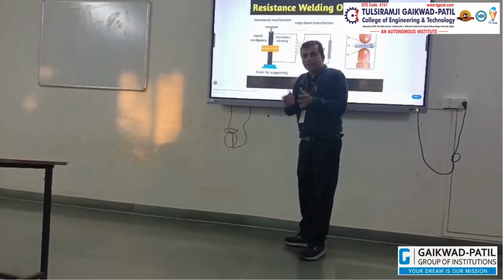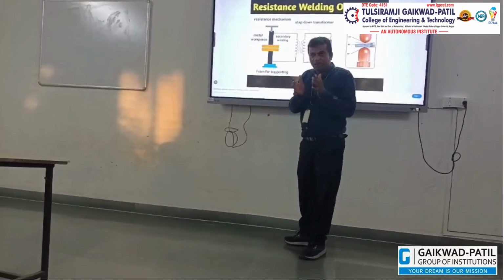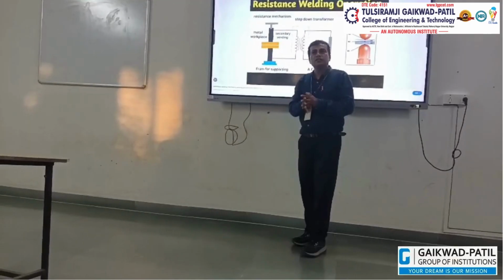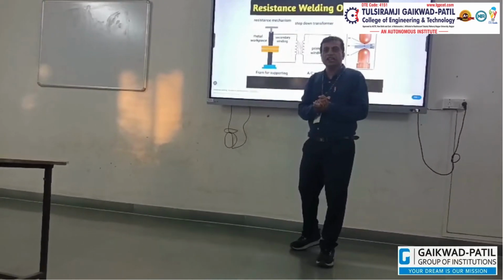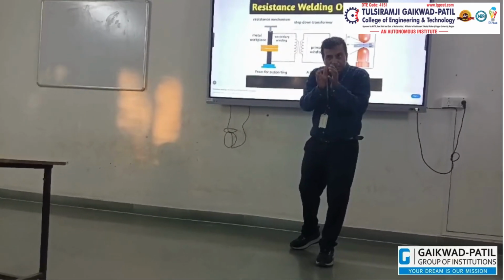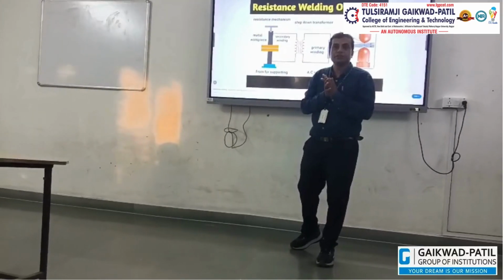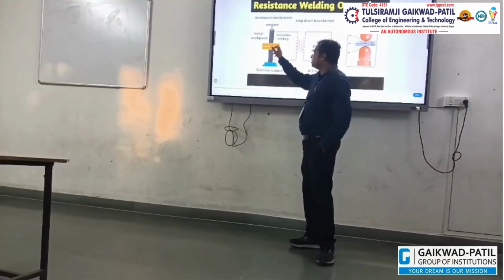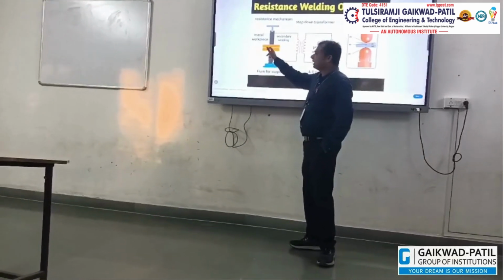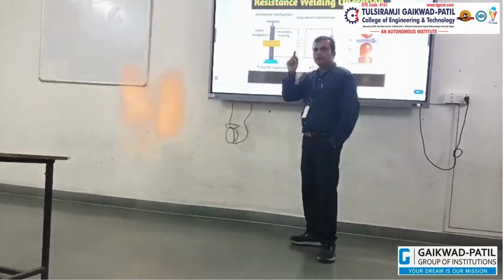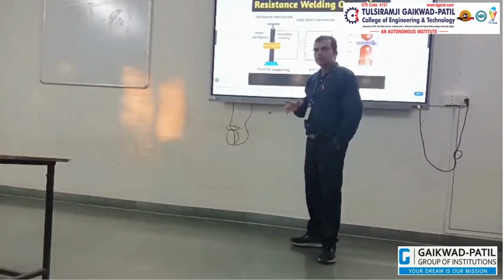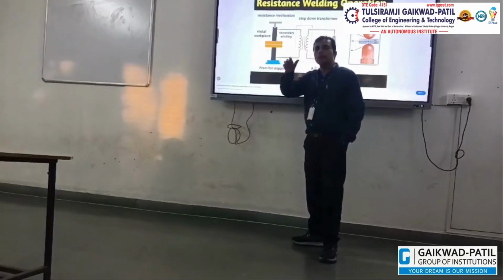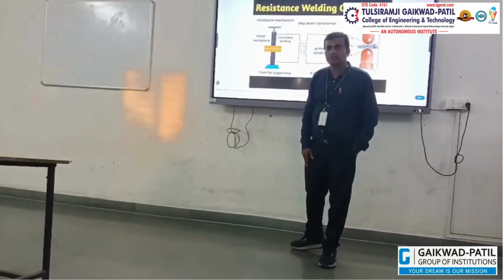If any plates have less resistance, then very little current is generated over these fixed plates. So consider that this metal plate has very high resistance, and another plate also has high resistance.